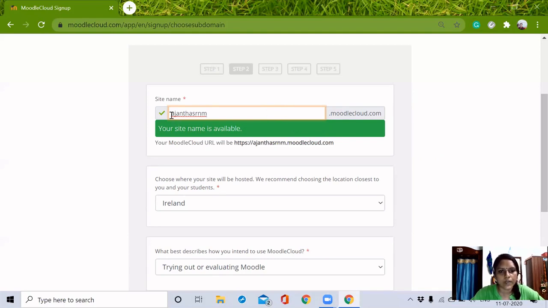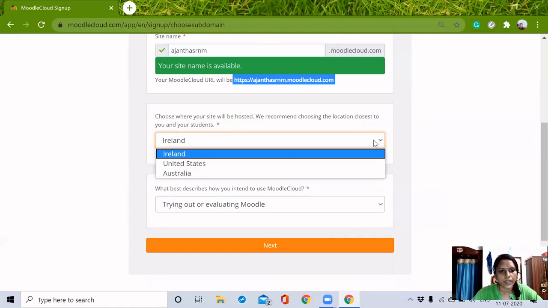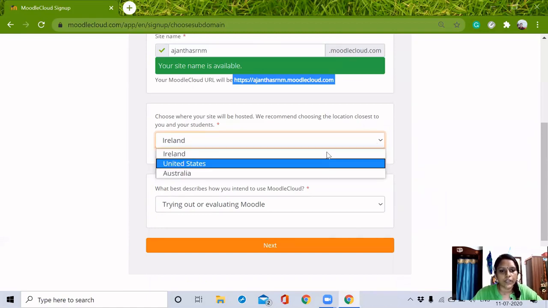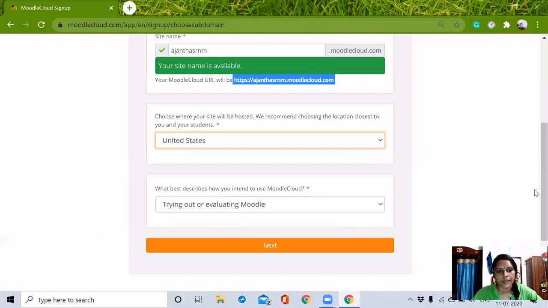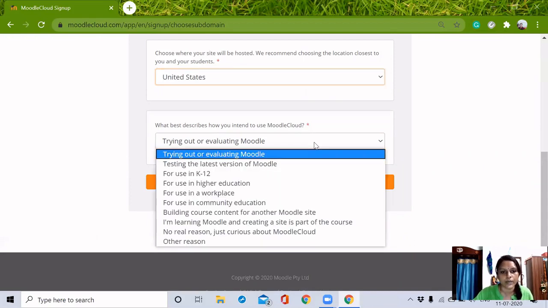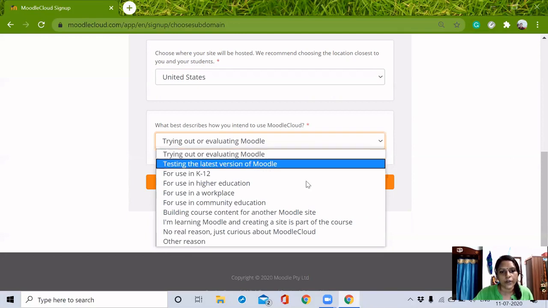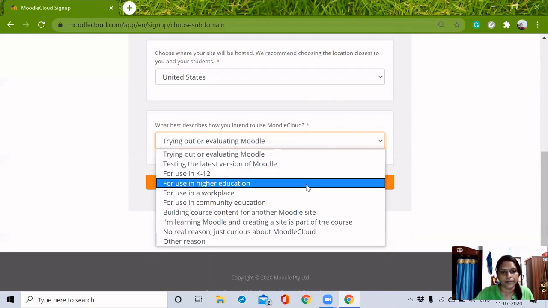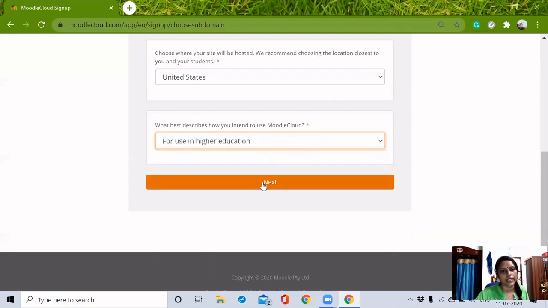So my site address will be like this, ajantaesaranam.moodlecloud.com. Fine with this. Then I have to select any of these countries. I'm simply selecting something. So it will ask the reason, for what purpose we are going to use this Moodle Cloud. We have to describe it. I can say for using higher education. Then I'm clicking next.